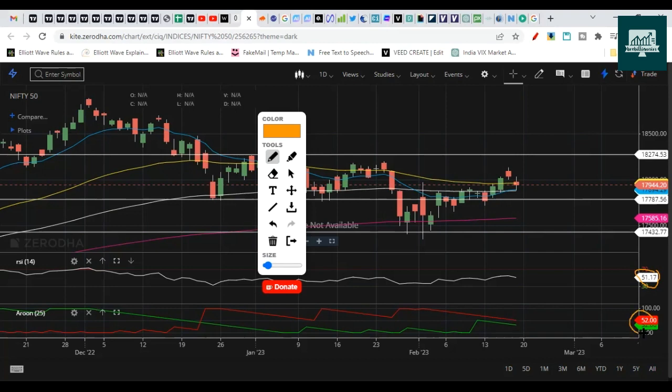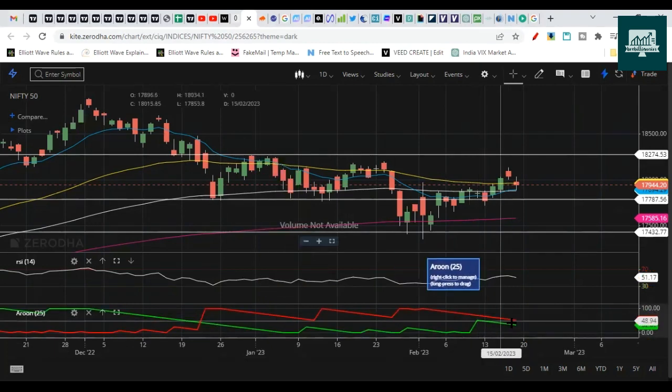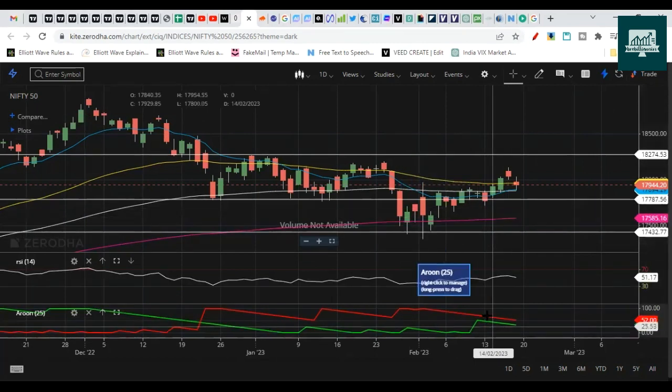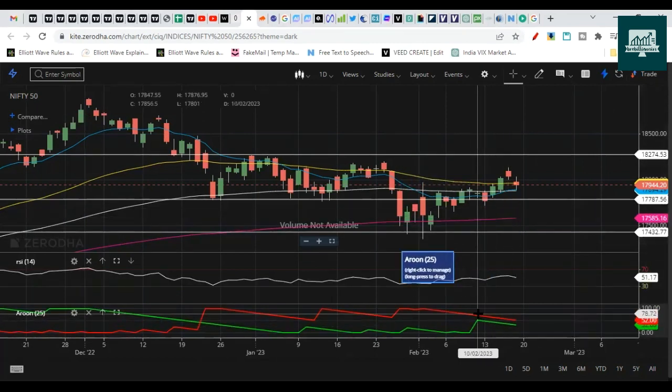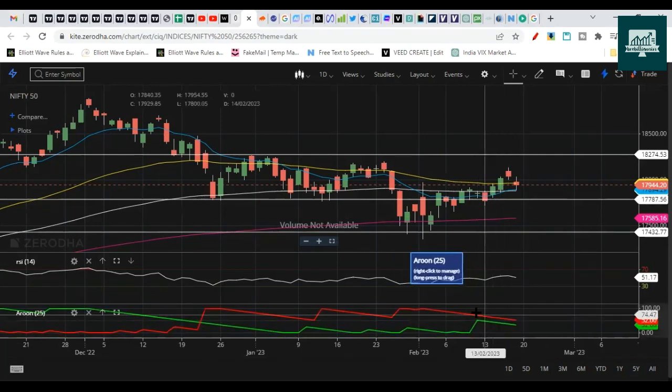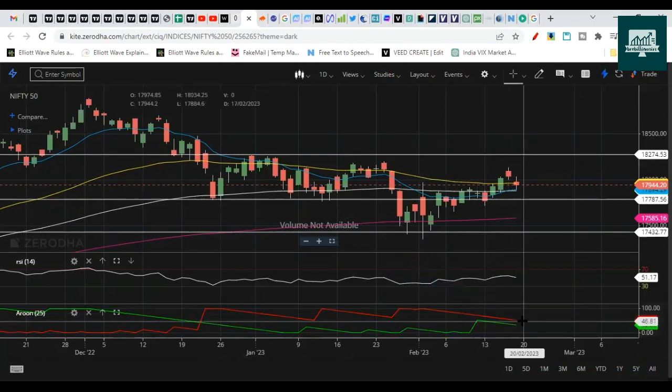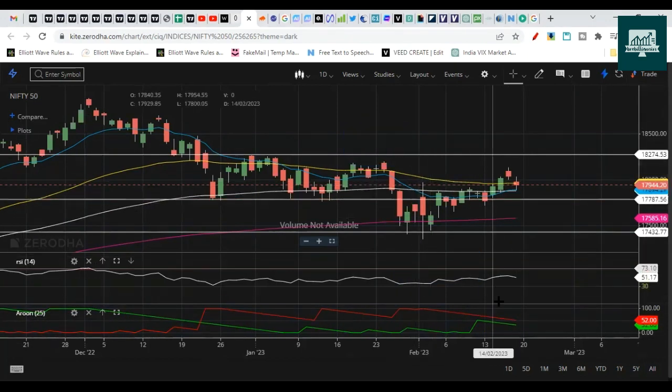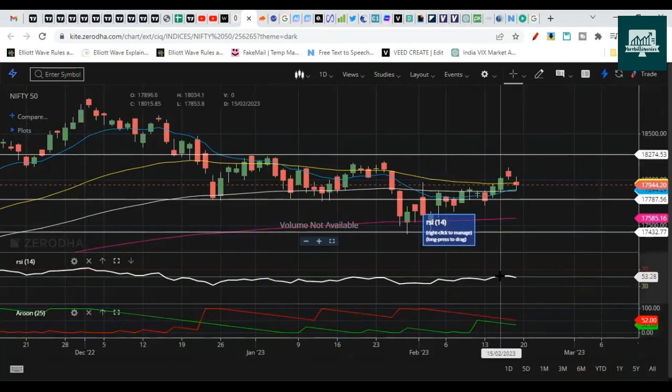Here the Aroon indicator has gone sideways. We discussed last week that Aroon might turn like this, and then in the end it could go like this. So this would again turn bearish. That is one view that we discussed. But right now it's going sideways and there is no good trend here. You can see from this date of 10th of February, since the last 20 days, or you could say 20 calendar days, we do not have a good trend. Nifty is moving sideways. So currently the market is sideways as per Aroon.